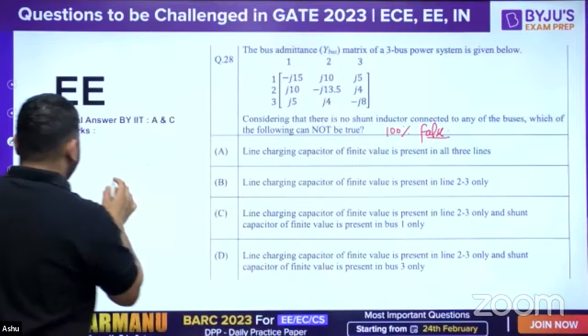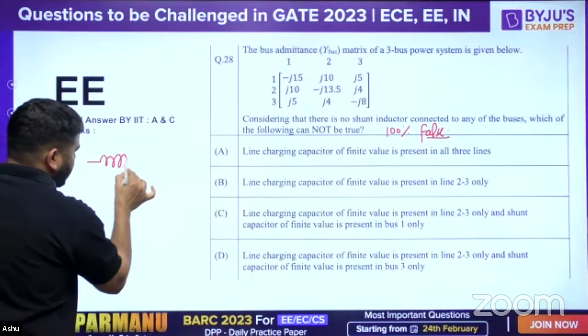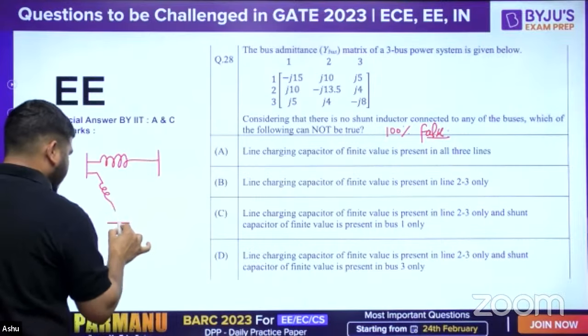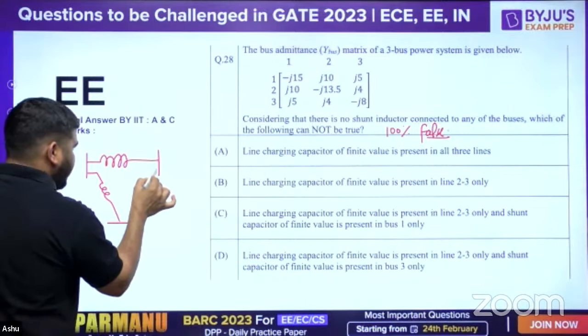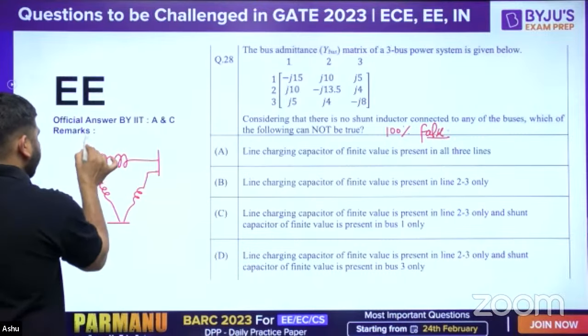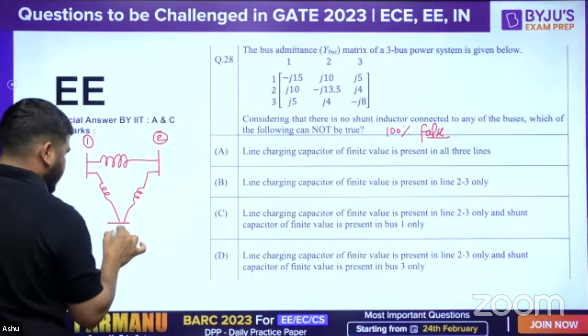Okay, now if you look at the Y bus, you can prove that there are 3 buses, as Ashutosh sir has already told you. Let me redraw that circuit and tell you some basic points. This is bus 1, this is bus 2, and bus 3.